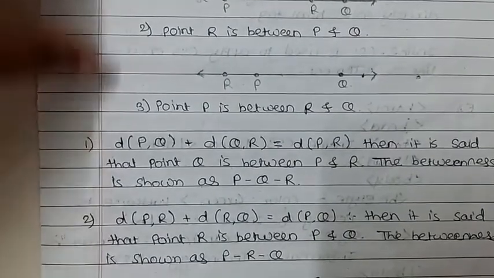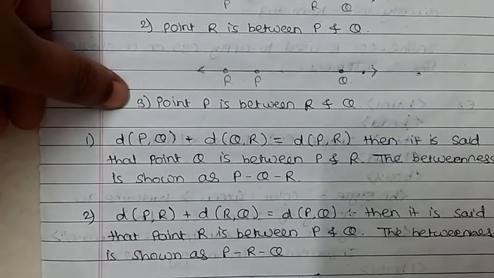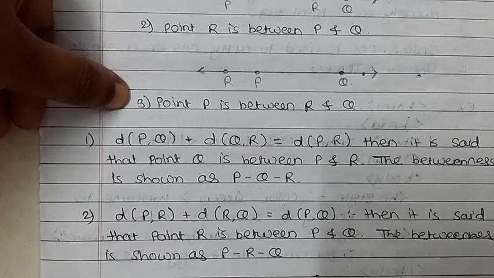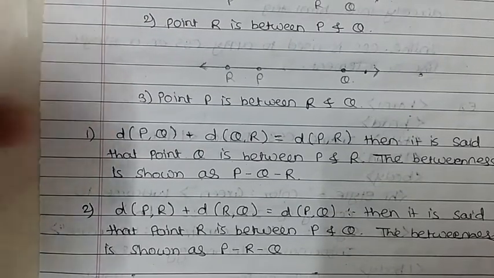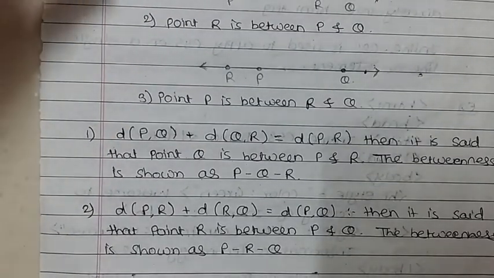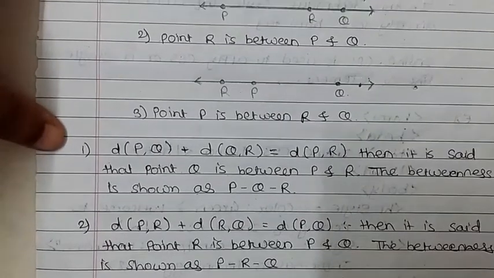Similarly, you do the third condition. Same concept applies here. Clear? Now we will solve some problems based on this topic.